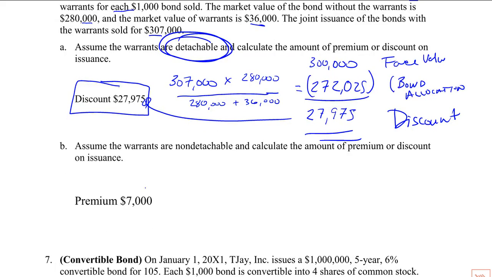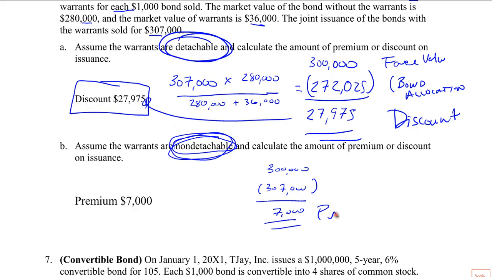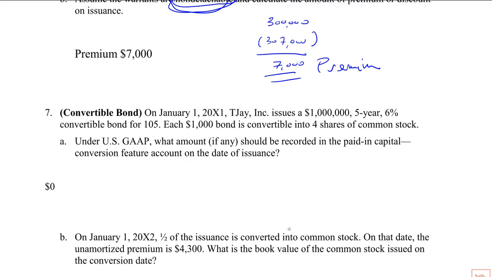Now here's the not really a trick question. It just could happen. You could get a problem that says non-detachable, and you just circle it compulsively because that's what I told you to do. Now it's a piece of cake. Your face value is 300. You issue 307. We don't care about warrants, so you have a $7,000 premium. So see how different these two cases are? When we had to allocate an amount to the warrant, we had a discount of 27,975. When we didn't care about the warrant, it was non-detachable. US GAAP doesn't require a separate valuation for the warrant. Then we end up with a premium of 7,000. Okay.